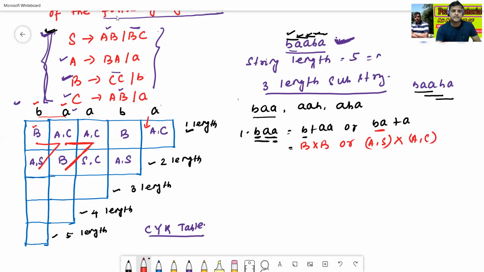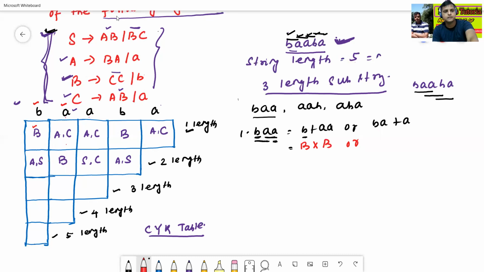I'm just erasing the table. Sorry, this is okay. So BA means AS.